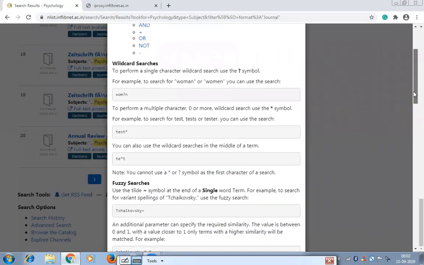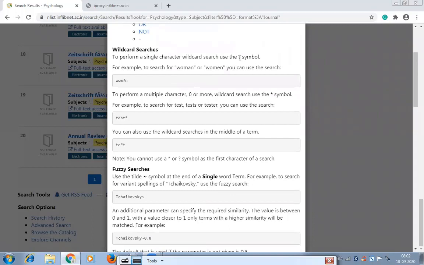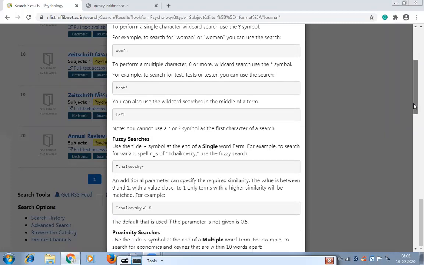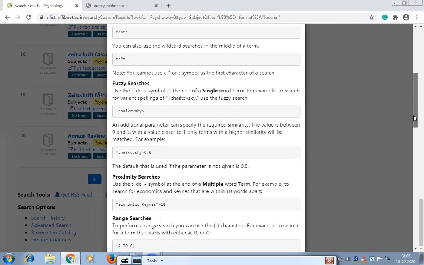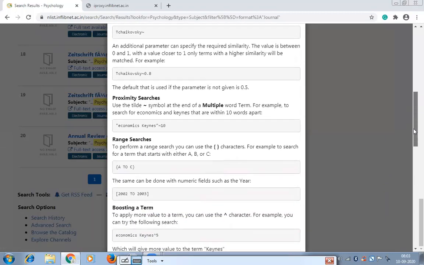For example, if you see the wildcard search, there is a question mark symbol which you can use to maximize your search result. If you want to search woman and women, you can use this symbol like WOM question mark N. It will retrieve all the material which have the word woman or women or female or gender. Everything you will get at one place. But it will maximize your search. That means it will give you ample material, and in that you need to choose relevant material.